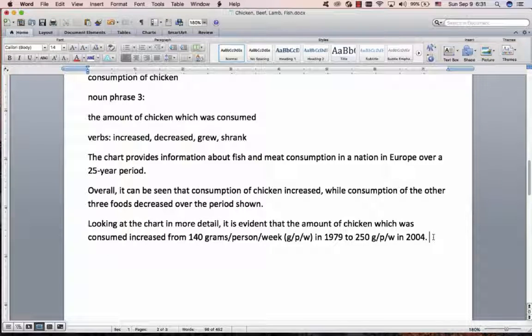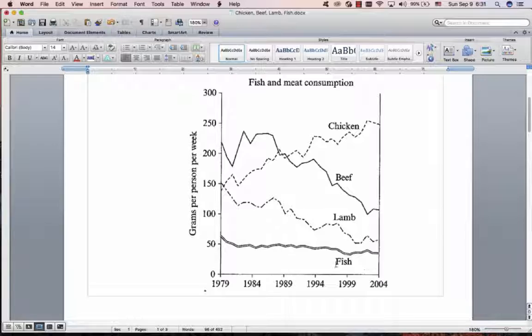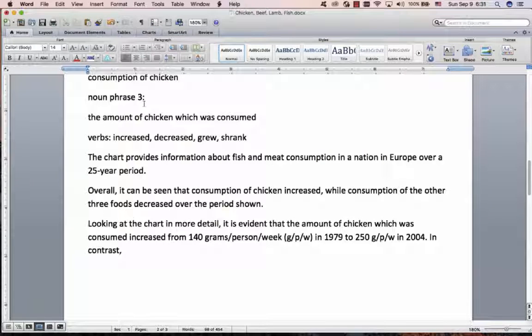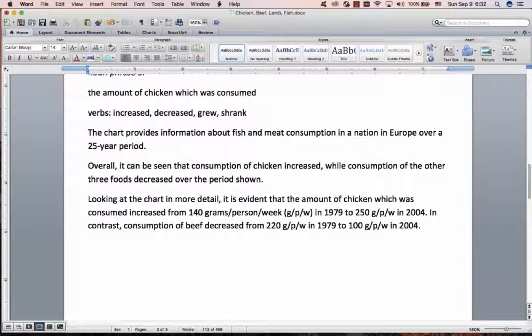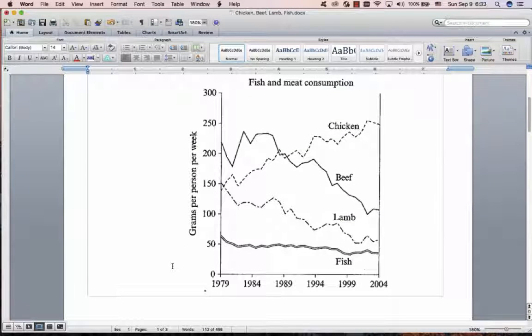Great. And then you just do the sort of same thing again and again, but we want to make it a little bit better. We'll put some linking language. You see, chicken increased, beef decreased. So let's say in contrast. And then subject of the sentence, consumption of beef, main verb. And that's how easy it is. Right. Now, because I'm focusing on these noun phrases, I'm not making it too fancy. I will show you later in other essays how you can make it a little bit fancier.